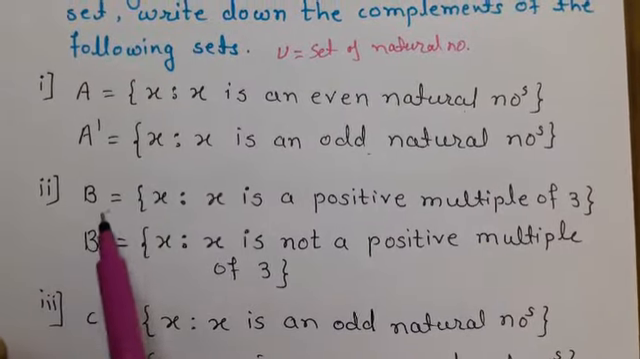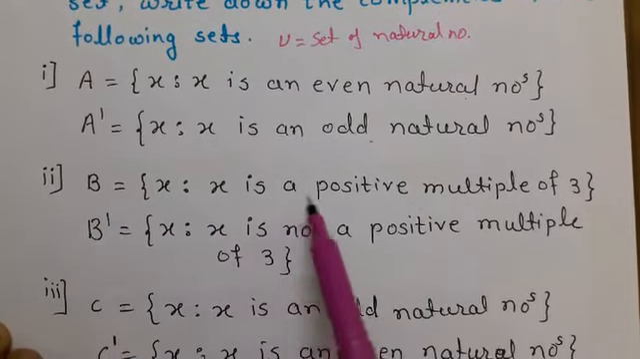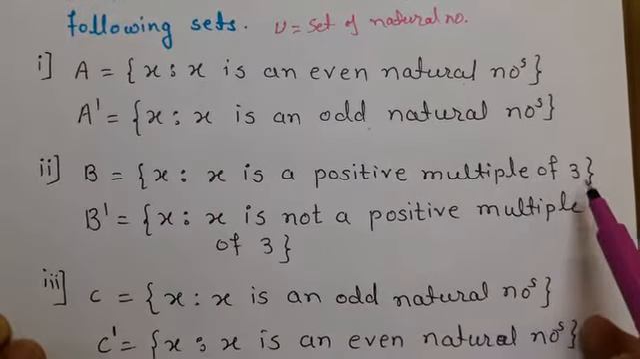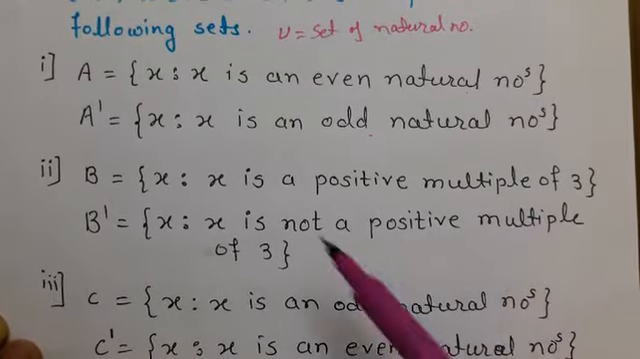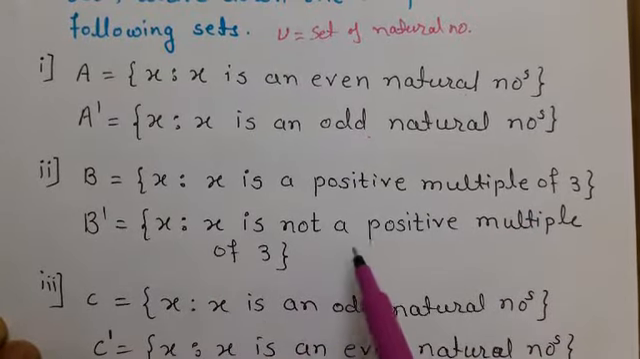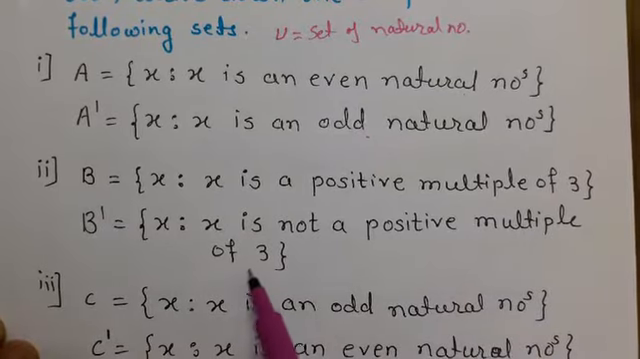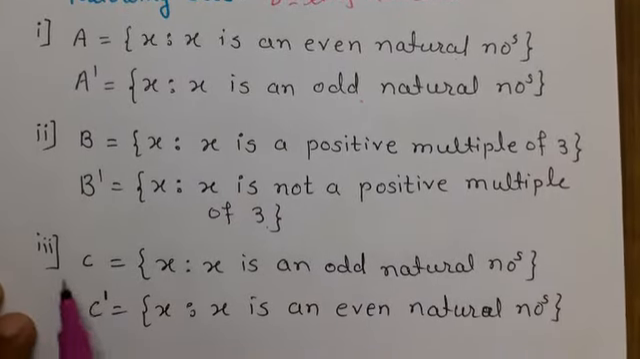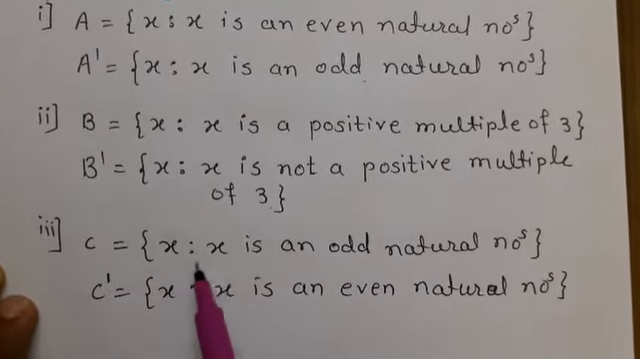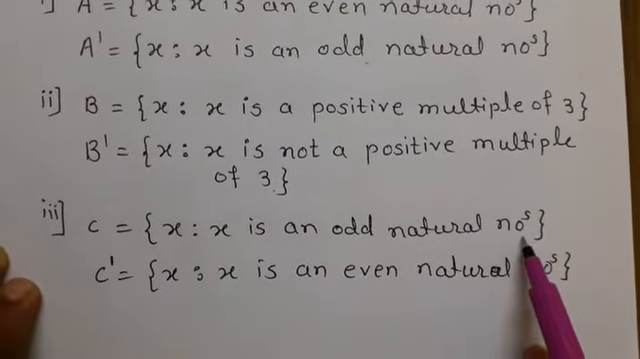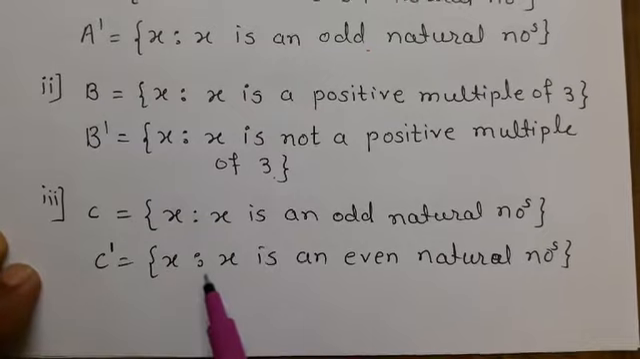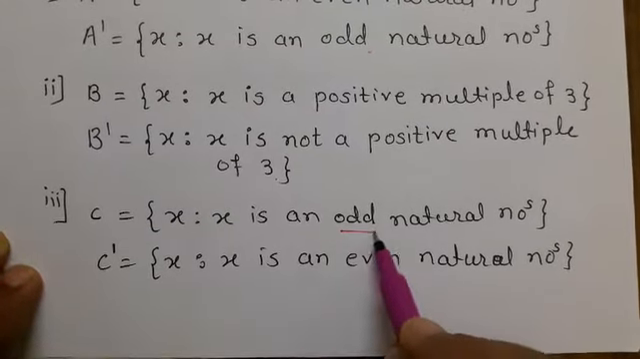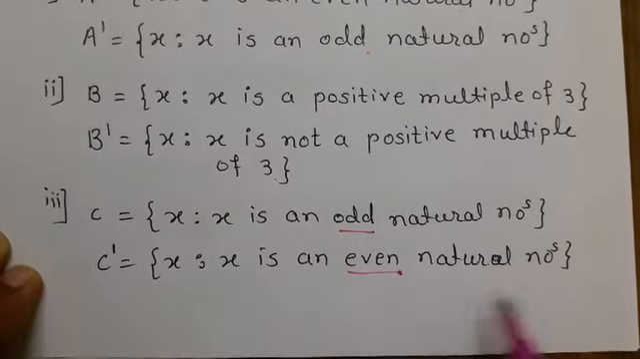Second problem: B is equal to the set of x such that x is a positive multiple of 3. And then what is B complement? It is a multiple of 3, so the complement is the set of x that is not a positive multiple of 3. C is the set of all x such that x is an odd natural number. So C complement is nothing but all x such that x is an even natural number, since if it is not odd then we take it as even.